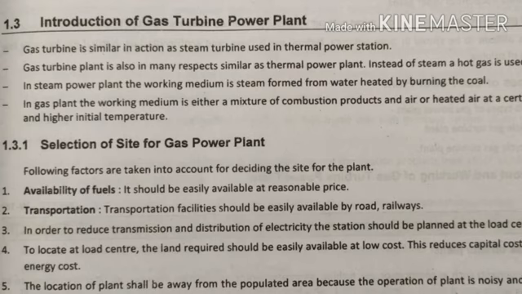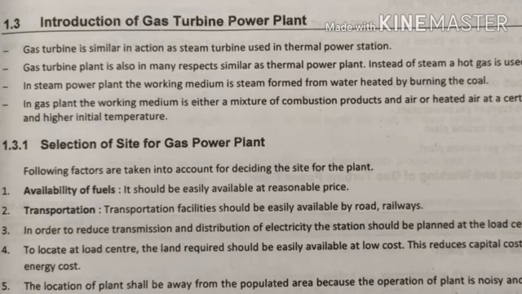In the previous thermal power plant video we also saw the site selection criteria, and for this topic the site selection is almost like that. For a gas power plant, the first criterion is the availability of fuels. It should be easily available at a reasonable price. Next is transportation. Transportation facility should be easily available by road, railways, etc.